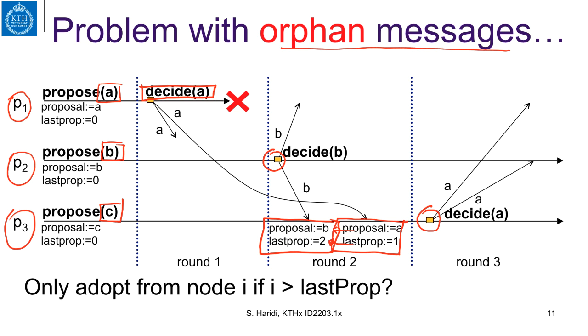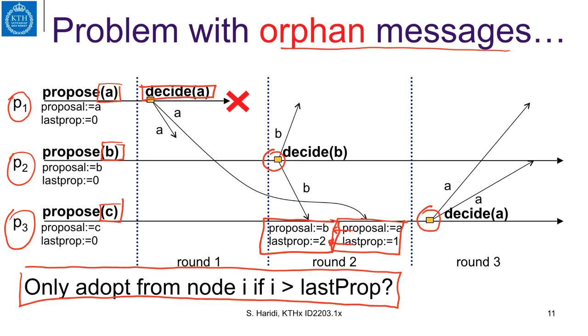So the point is, you only adopt from a process i if i is larger than the last proposer you adopted from before. So in this case, this will not be adopted at P3, and P3 will decide on the value B.